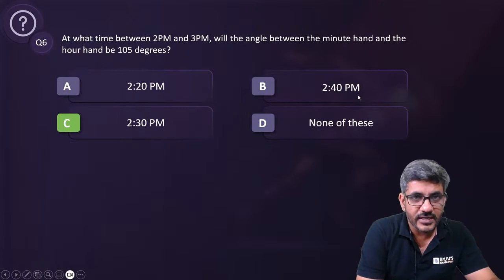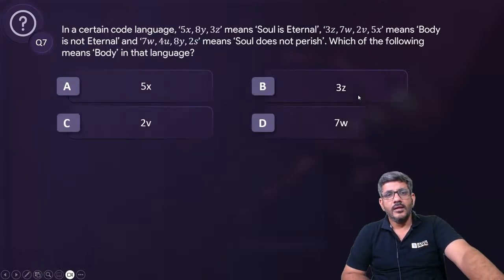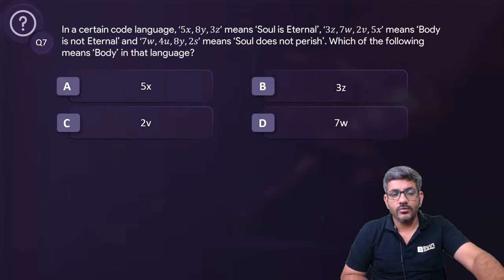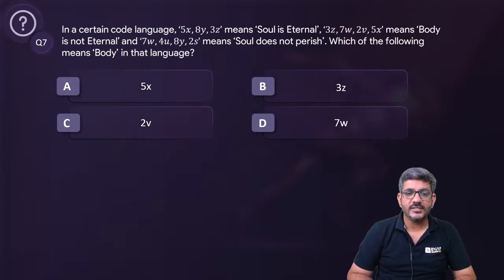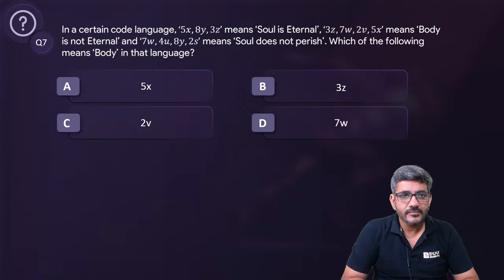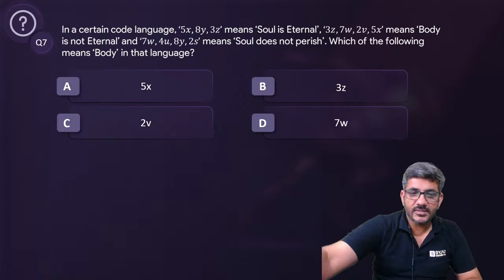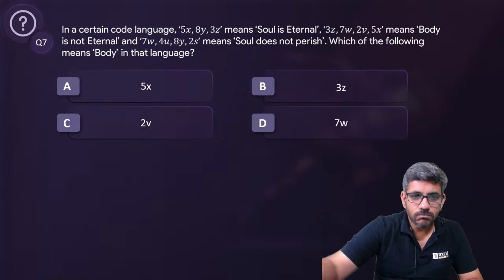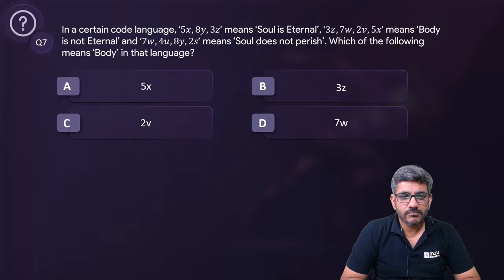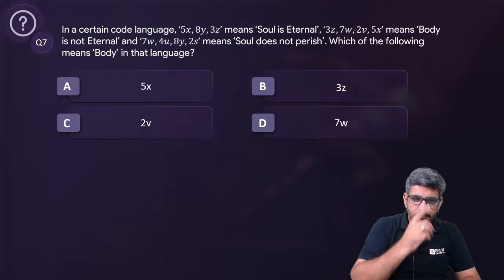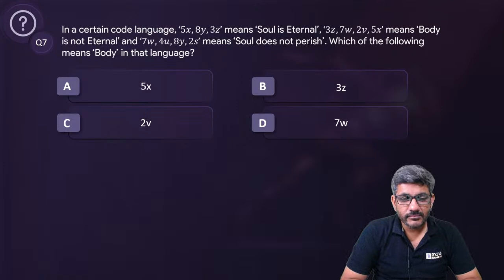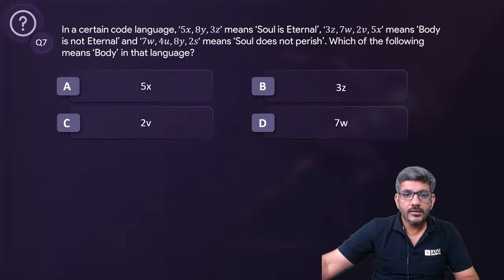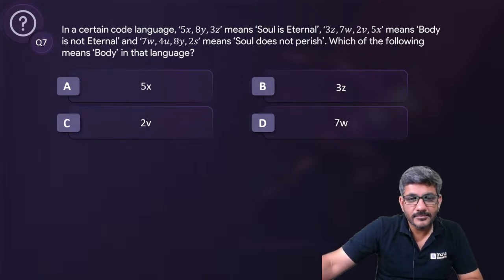Question number 7 on your screen now. ये बहुत आसान क्वेश्चन लगते हैं मुझे. I am sure that you also like these questions. Let me see how many of you answer this fast enough. What is the answer for this question number 7? Answer for question number 7.